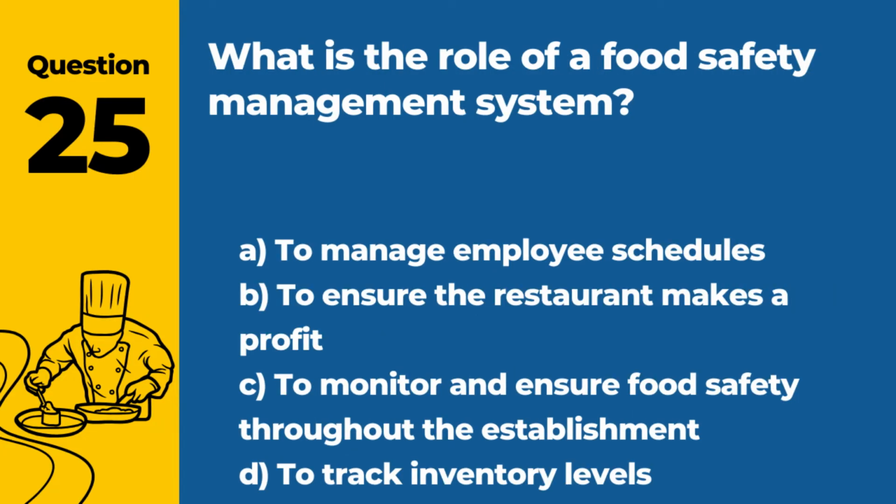Question 25. What is the role of a food safety management system? A. To manage employee schedules. B. To ensure the restaurant makes a profit. C. To monitor and ensure food safety throughout the establishment. D. To track inventory levels. Answer C. To monitor and ensure food safety throughout the establishment. A food safety management system is crucial for preventing foodborne illnesses.